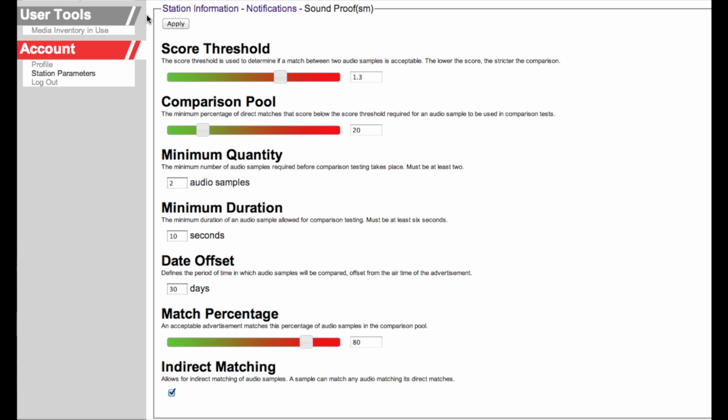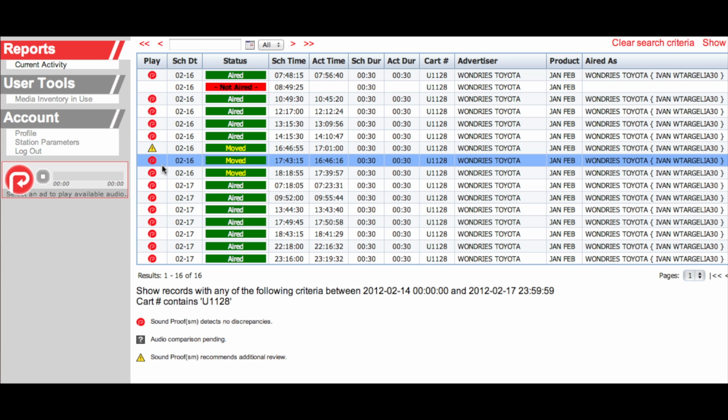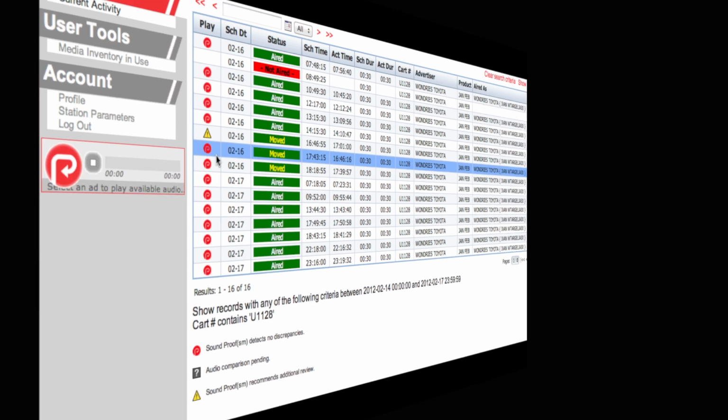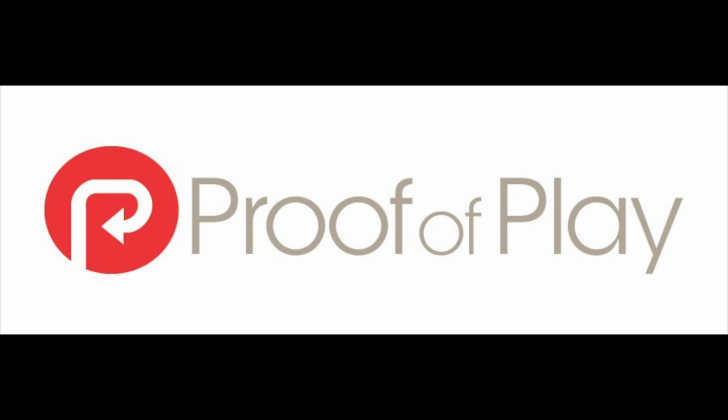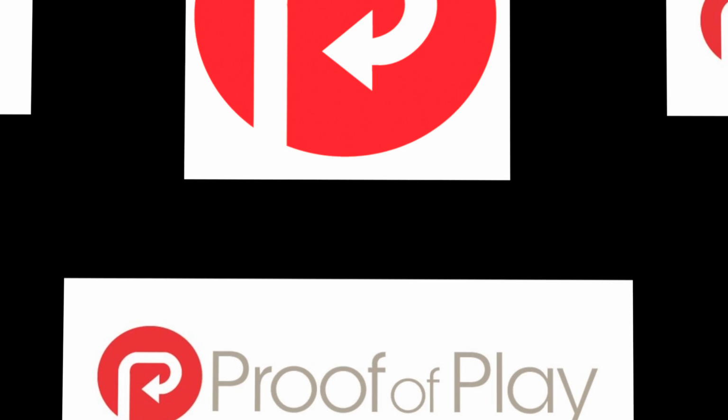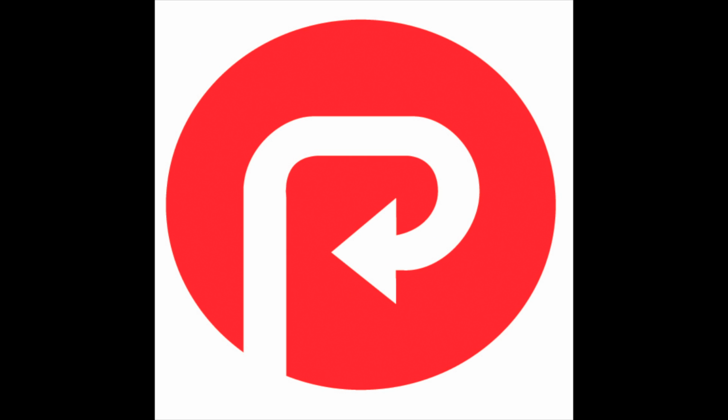Each station's detection settings are fully customizable for the sensitivity and the samples required. Now, this example was produced by a fluke in airplay and its reconciliation, but it clearly demonstrates a new level of automatic airplay integrity check, which gives broadcasters and advertisers a new tool to validate airplay clearance. So when you see this icon, it's truly proof of play.